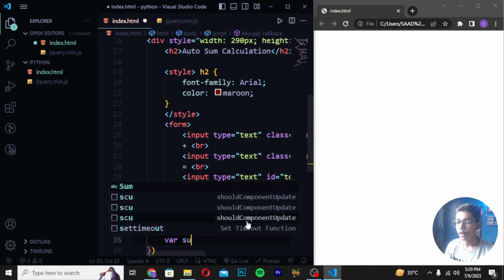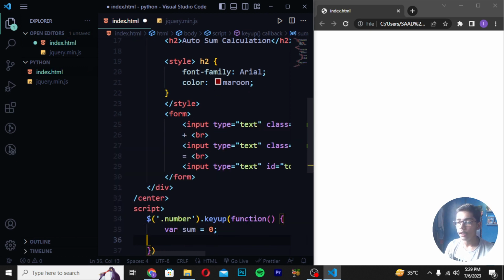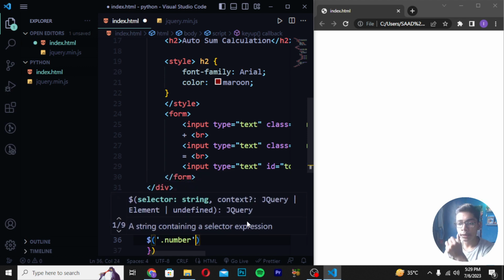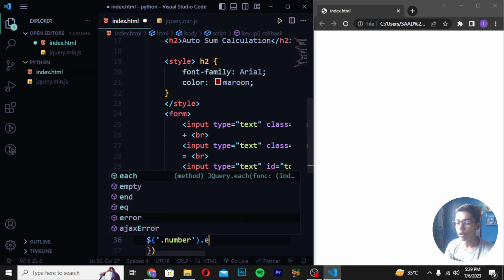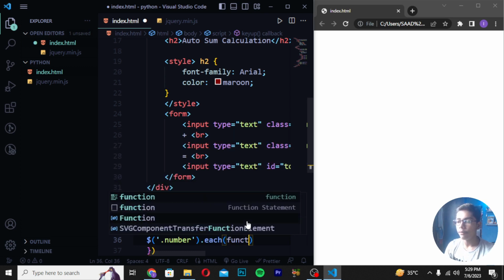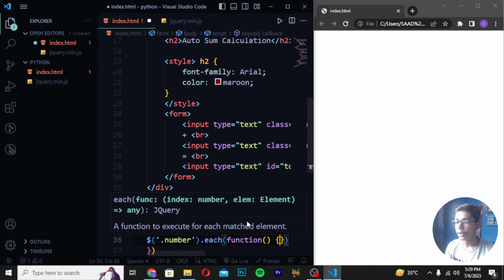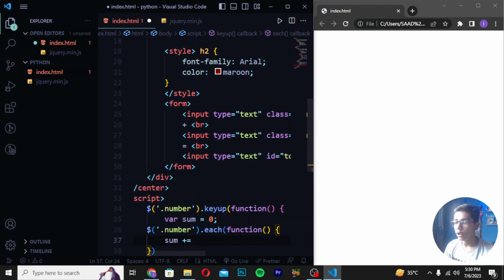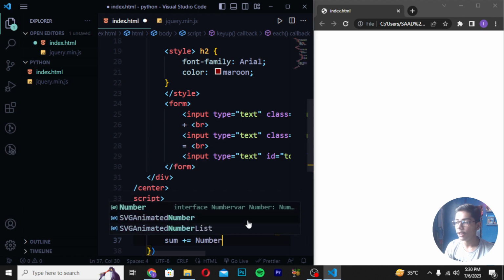Then you have to write var sum equals 0. Then you have to create this tag here like this, and write here .number like this. And after writing number, you have to write .each. Then you have to write function, and in function I will be making this bracket here and then moving down. Write here sum += number like this.